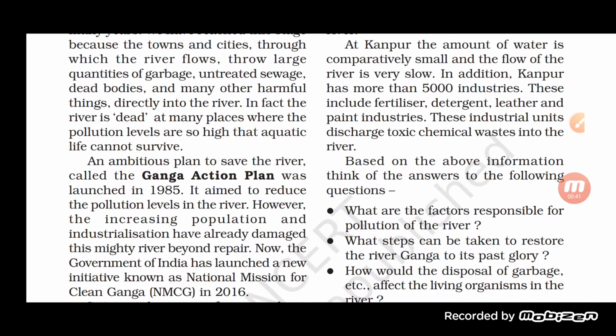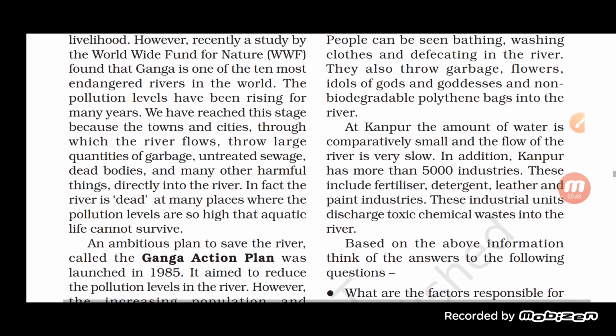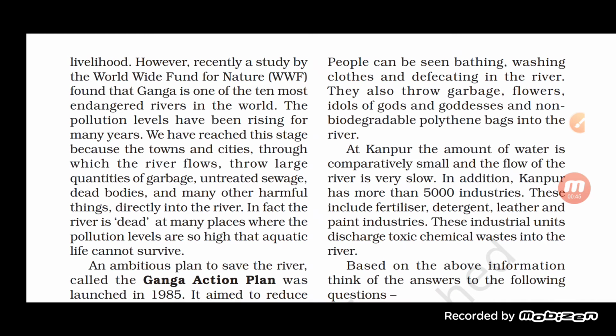Second is the water pollution, students. In water pollution we have studied that water gets contaminated because of the addition of pollutants in it.